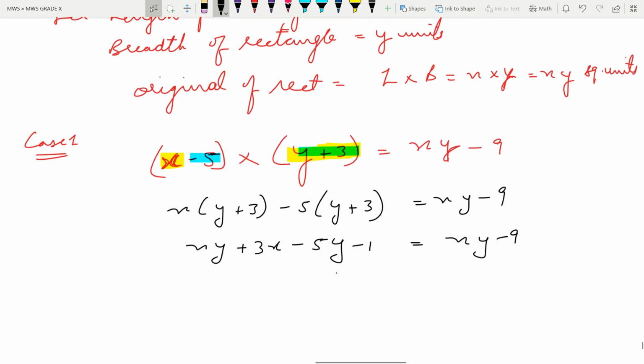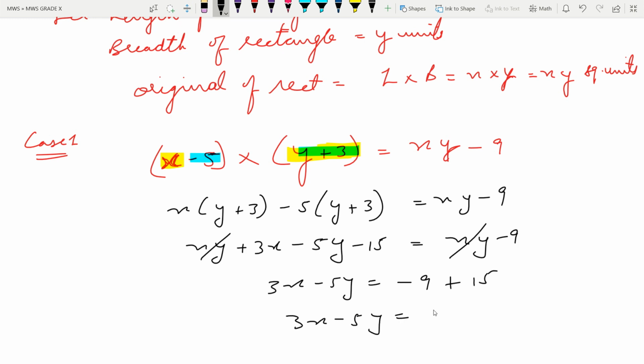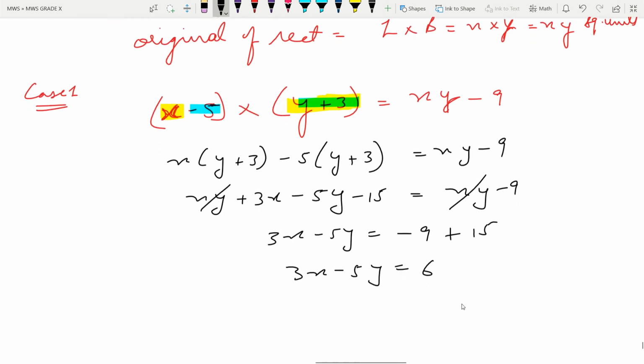So here this is 15, and xy cancels out on both the sides. Now this is 3x minus 5y is equal to minus 9, and 15 will come this side, plus 15, and this is 3x minus 5y is equal to positive 6. So this is the first equation.